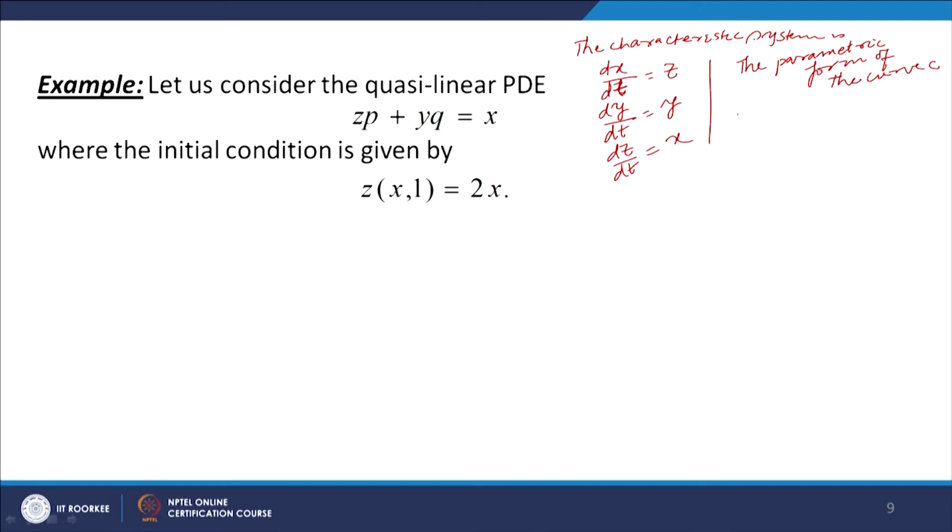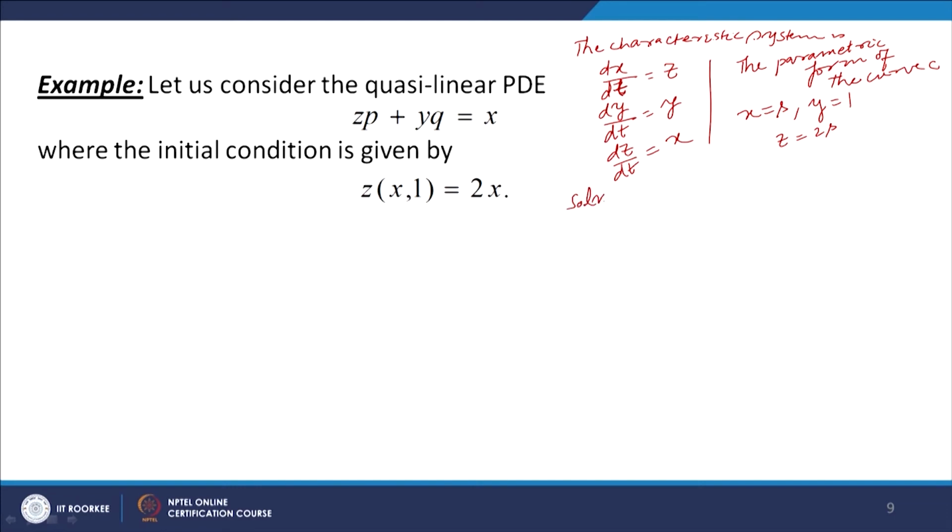Let us put x equal to s, y equal to 1 and z equal to 2s. Okay. So, if we do this, what will we get then? Let us solve this characteristic system.